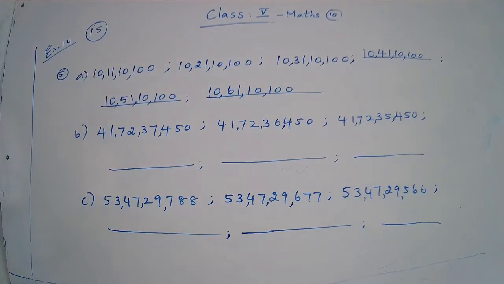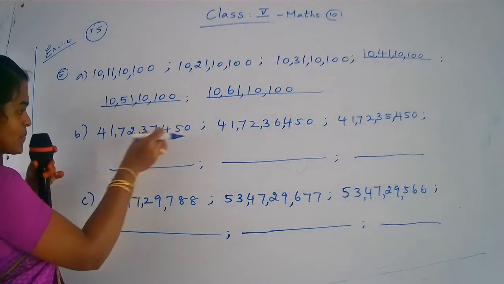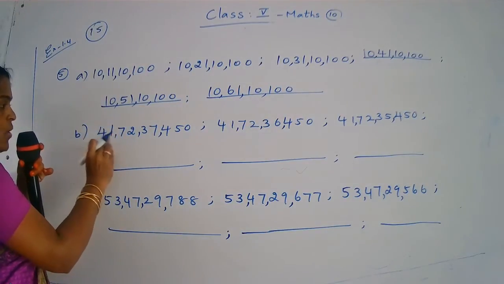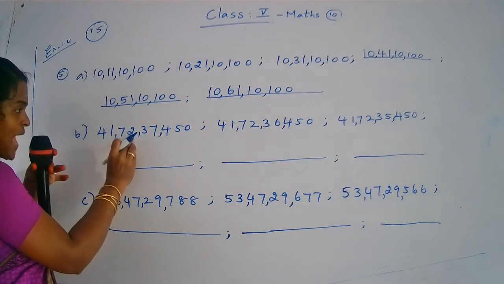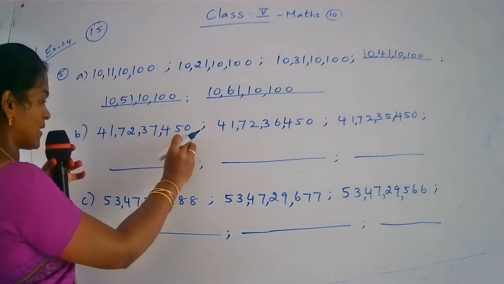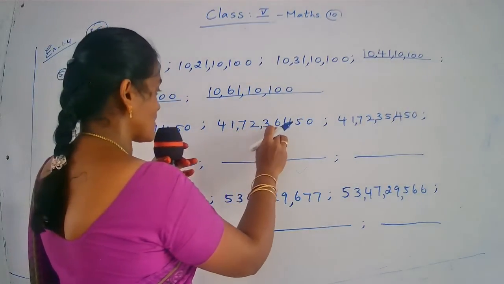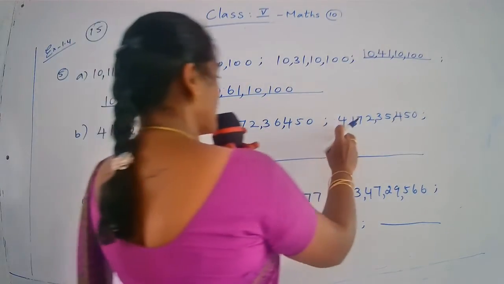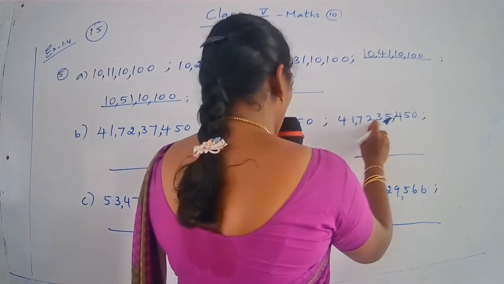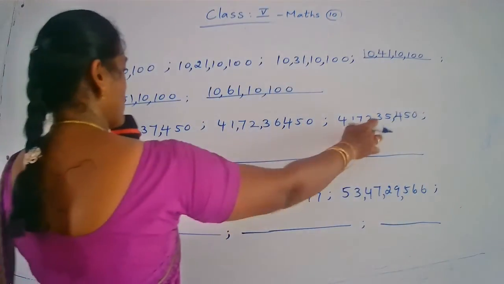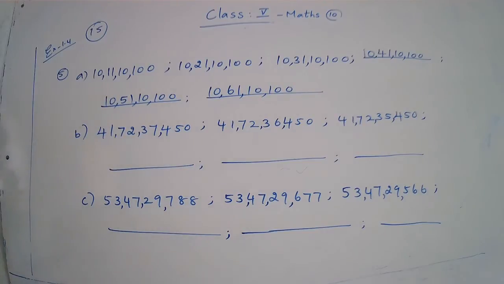Yes. Now you come to the question number B. In fifth question, B part. You read the number. This is ones period, 1000 period, lakhs period, crore period. Okay. 41 crore, 72 lakh, 37,450. Okay. 41 crore, 72 lakh, 36,450. Next. 41 crore, 72 lakh, 35,450. Okay. Now you observe these numbers. What is the difference between these numbers?